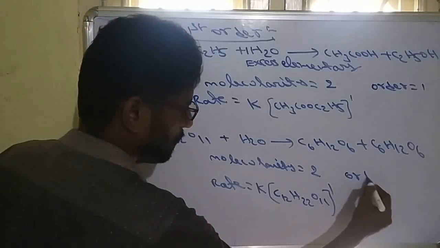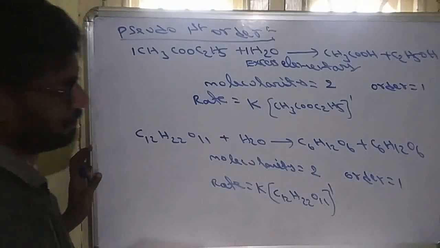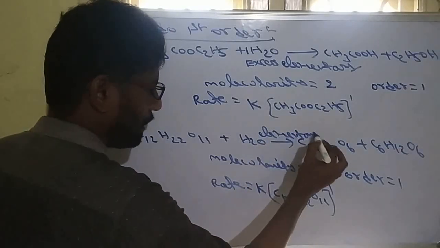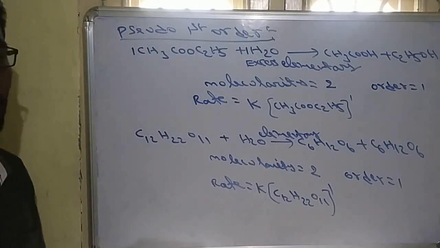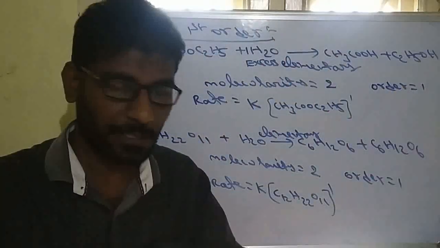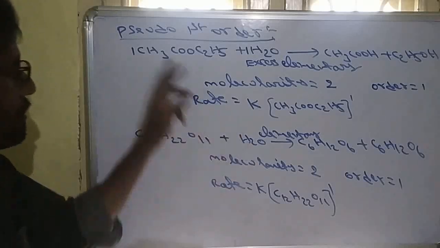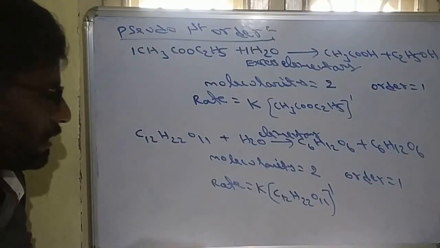That means order is 1. So it must be an elementary reaction. Remember, this is applicable to elementary reactions. In those elementary reactions, when molecularity and order are different, such reactions are called pseudo first order reactions.